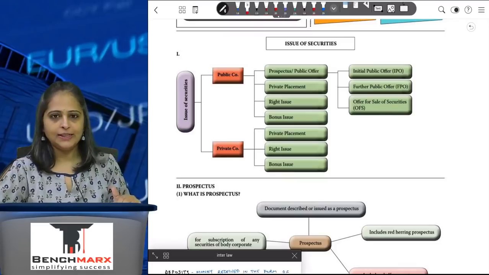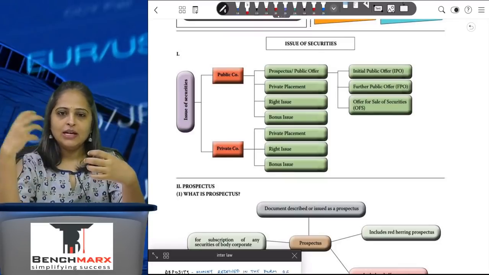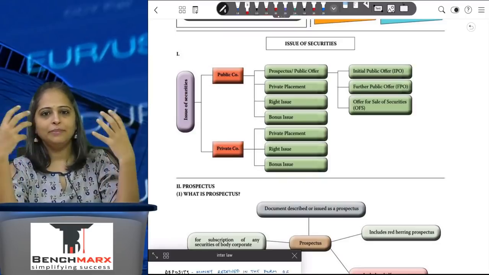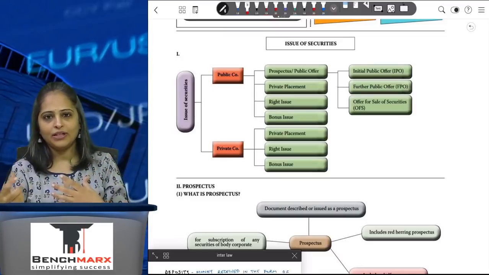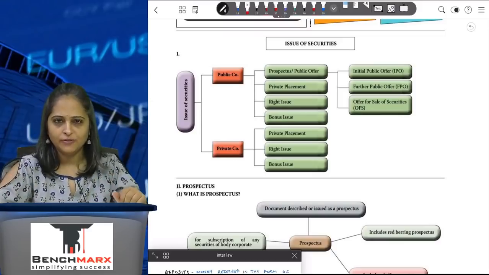Issue of securities. If I have to raise funds, I have to issue securities. But can I issue securities by all ways and methods? No, I cannot do that. It depends on whether I am a public company or a private company. So, how do I raise funds for my company? For the purpose of better functioning of the company.